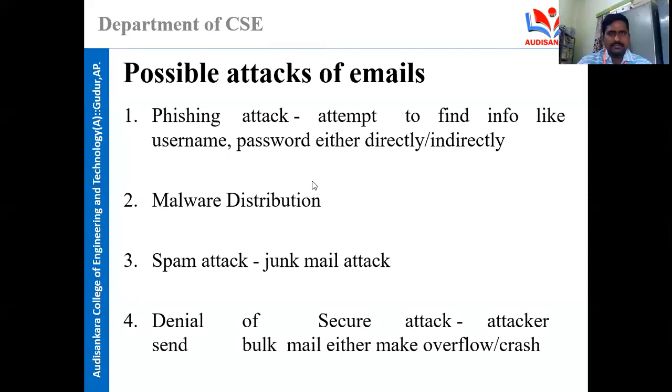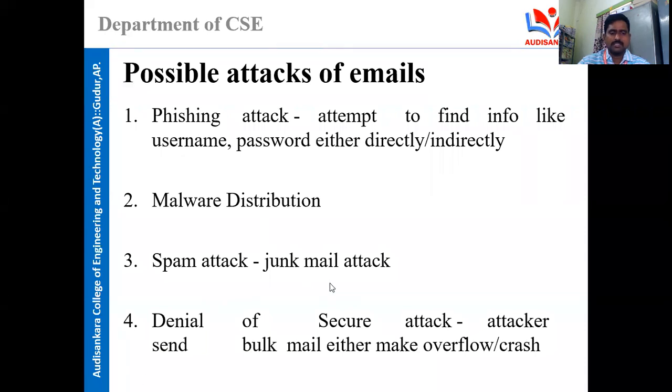Now you can see what possible attacks can be done on emails. The first one is the phishing attack. It is an attempt to find information like our username and password, either directly or indirectly. The second attack is malware distribution, software distributed to interrupt the services of the person.